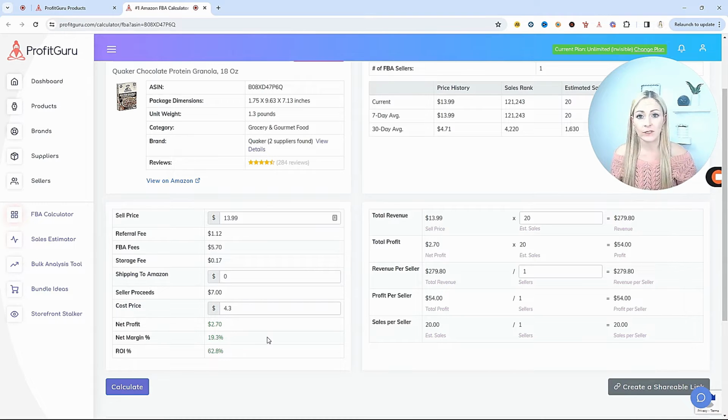No profit calculator is an exact science, but this is a really, really good estimation of what you're going to see for those fees. You're going to want to check every potential product before purchasing it in this FBA calculator to make sure that after the cost of goods and all of the fees, there is still profit to be made. This tab is perfect for simplifying how you can find products within any category or any brand that is performing really well on Amazon.